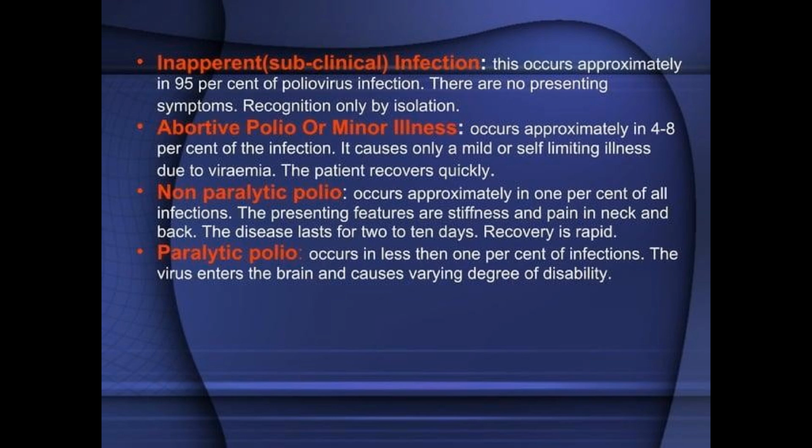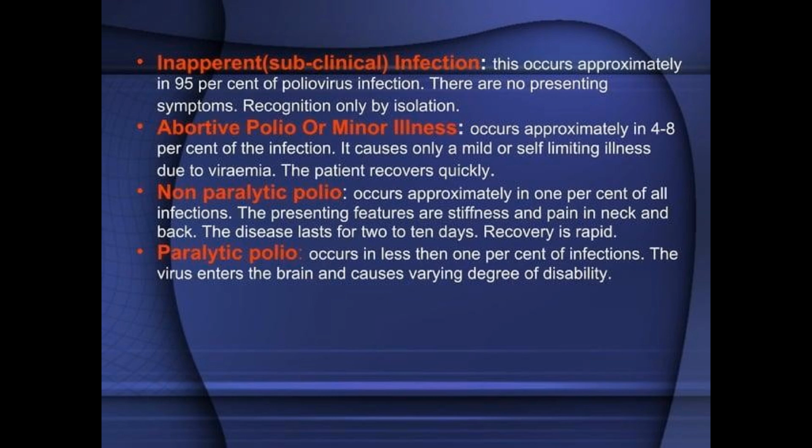Inapparent, subclinical infection. This occurs approximately in 95% of poliovirus infections. There are no presenting symptoms. Recognition only by isolation. Abortive polio or minor illness occurs approximately in 4 to 8% of infections. It causes only a mild or self-limiting illness due to viremia. The patient recovers quickly.